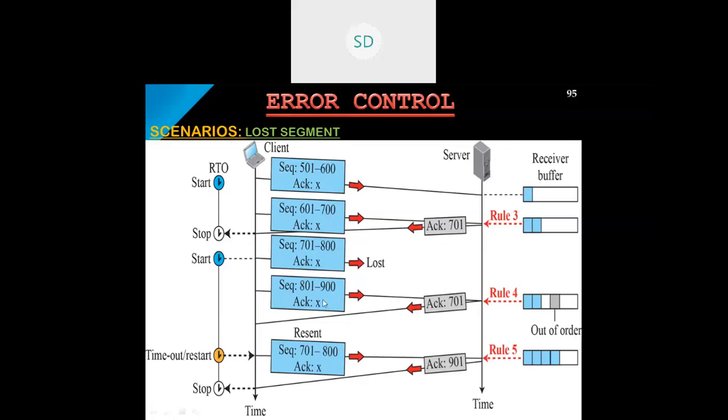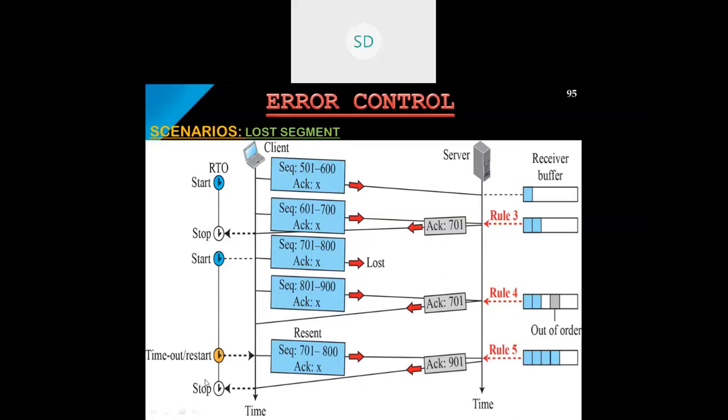Therefore, as you can observe here, this 801 to 900 segment will not be discarded. It will be stored in the buffer, that is nothing but an out of order segment buffer. Then an acknowledgement will be given with the previous acknowledgement number itself, 701. It is an indicator for the client that the segment starting from 701 has not reached the destination.